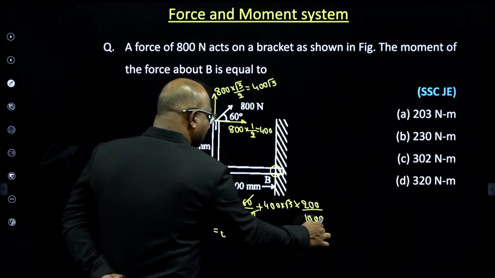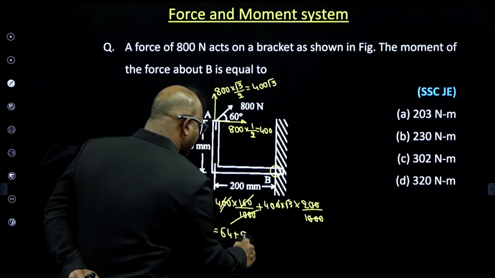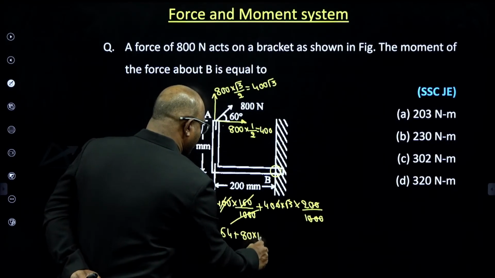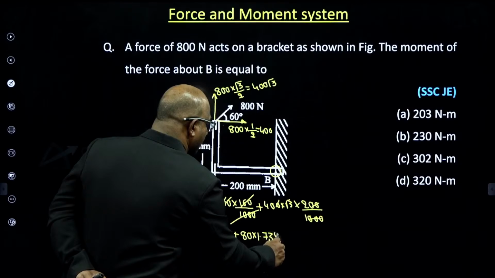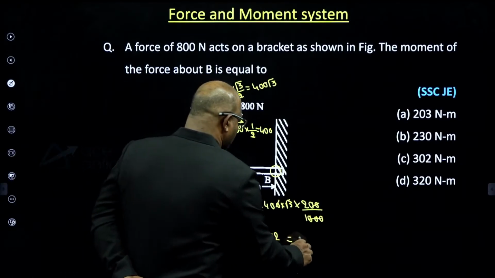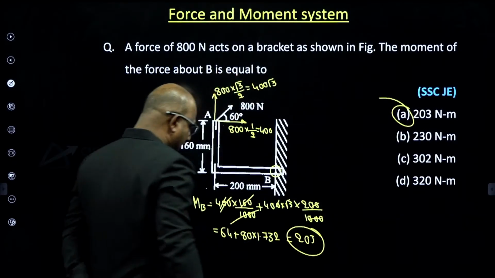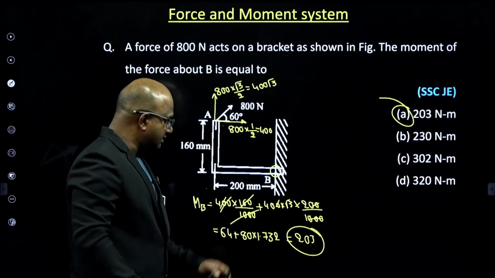So I'm going to get 80 into root 3, 80 into 1.732 approximately. The answer is 203. The answer is matching with option A. I hope this is clear for you guys.